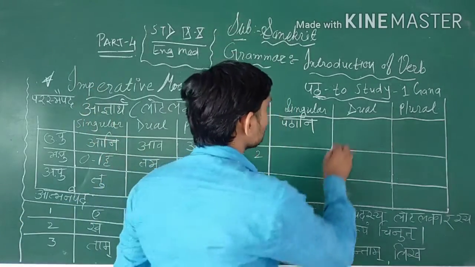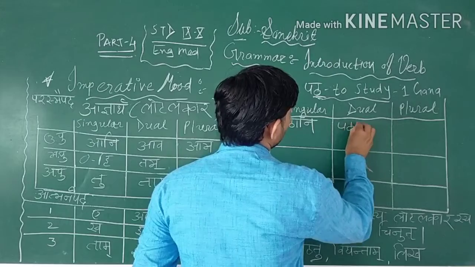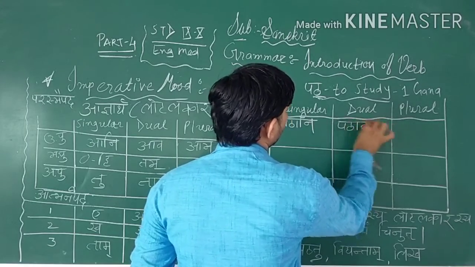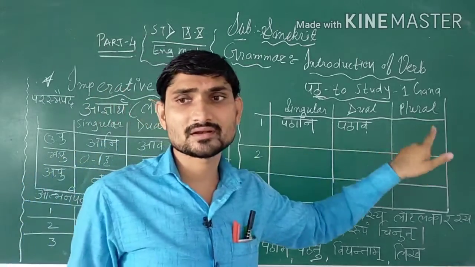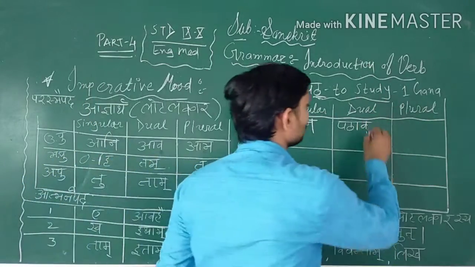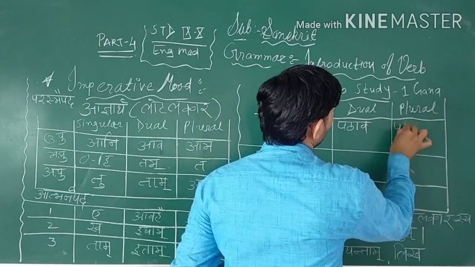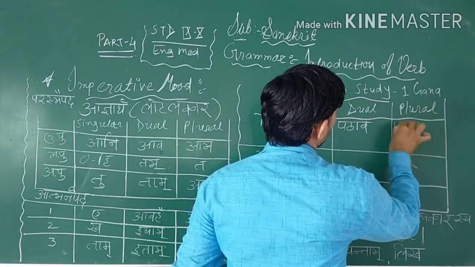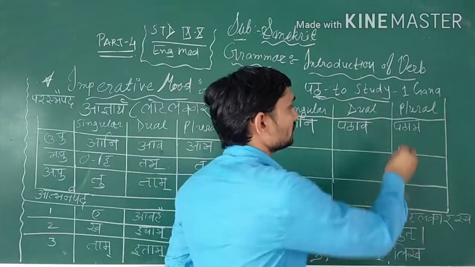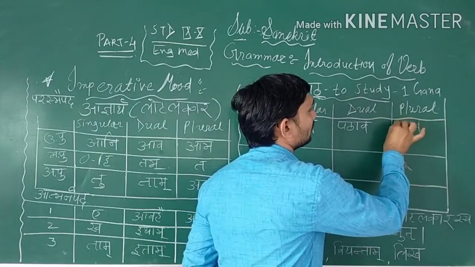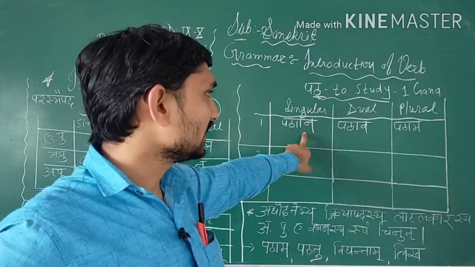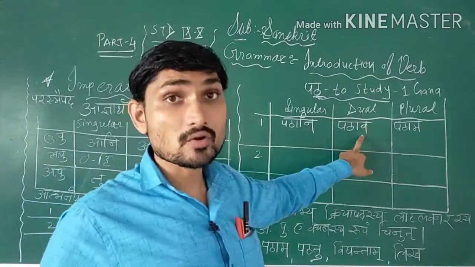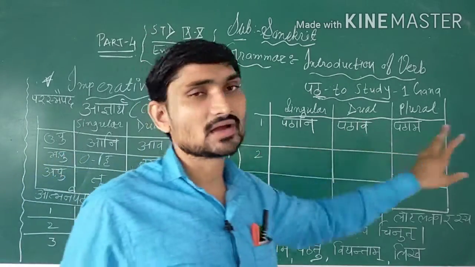So how will you use it? First write pa and then wo. Okay, pattha wo. Understood? Then the same pattern, pattha mo. Okay students, pattha mo. Understood? This way we can write pathani, pathava, and pathama.